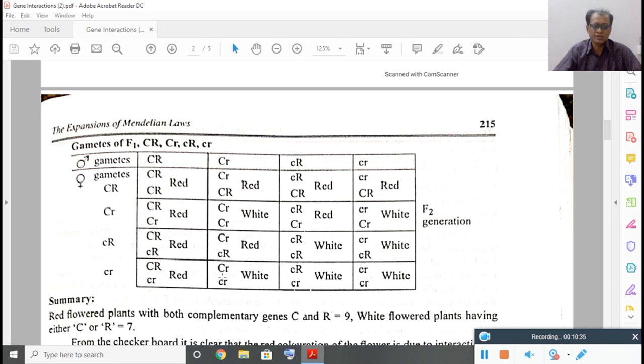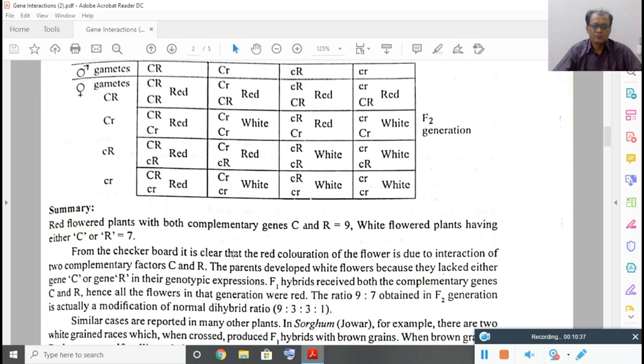So to produce red color, at least one member of capital C and capital R should be present. If you count here, the Lathyrus odoratus, that is a sweet pea plant, if they have both C and R, then it is red, and the number is 9. Having only the white, then they are 7. So therefore, the ratio of complementary factor is 9:7.